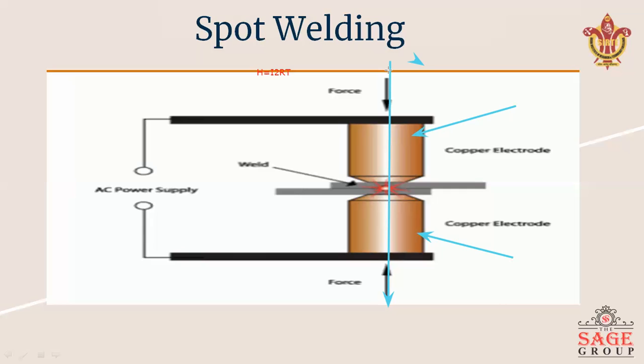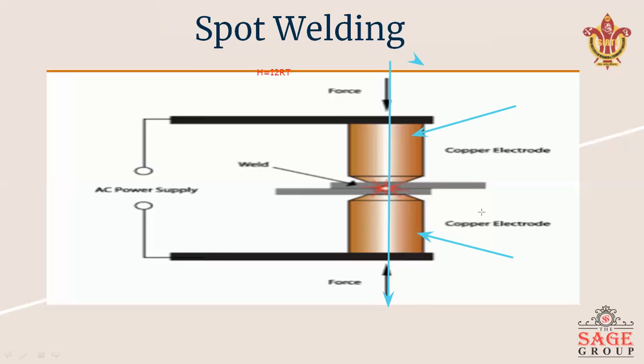So as to transfer the heat from the electrode to water, the spot welding machine has a rating of up to more than 600 kilovolt-ampere. My dear student, when we are using a step down transformer, the spot welding machine has a rating up to more than 600 kilovolt-ampere and uses a voltage of 1 to 12 volts. A step down transformer is used to reduce the voltage. In this figure, we can also see the step down transformer.